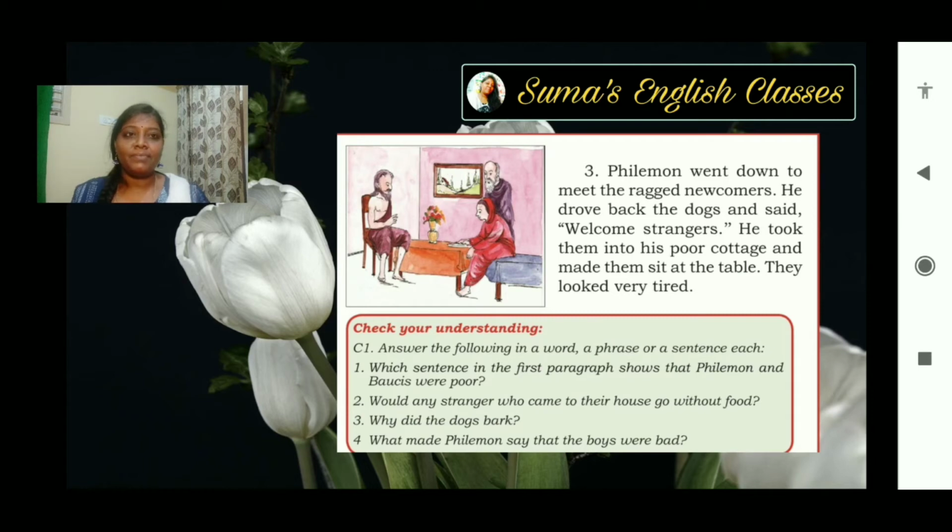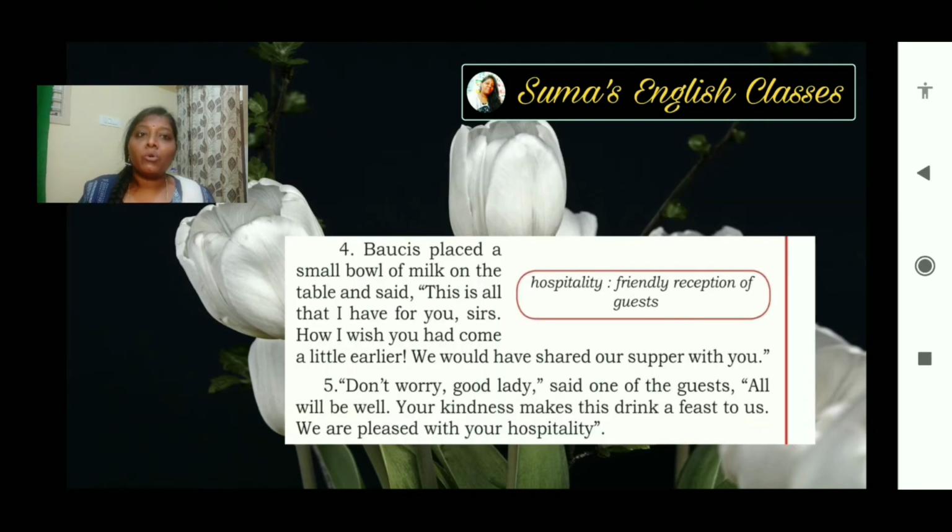Okay, let's move on to the fourth and fifth paragraph. Baucis placed a small bowl of milk on the table and said, "This is all that I have for you, sirs. How I wish you had come a little earlier. We would have shared our supper with you."